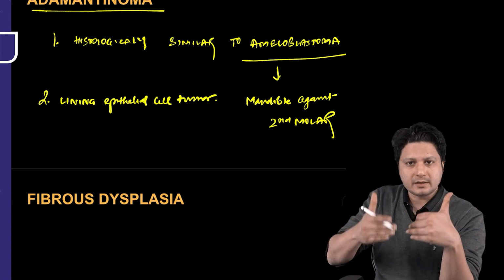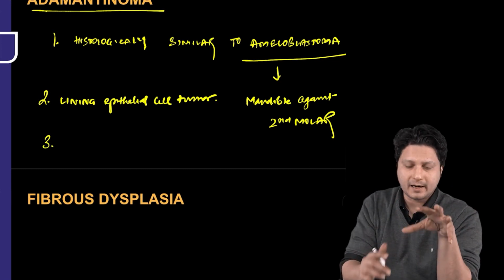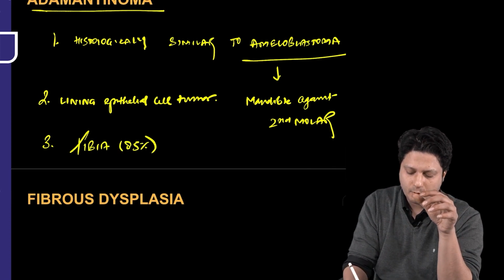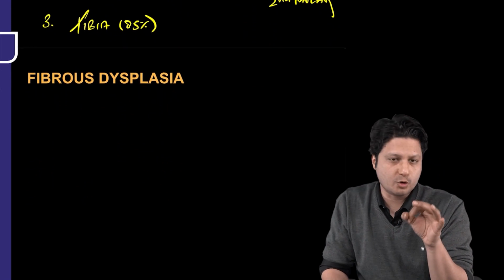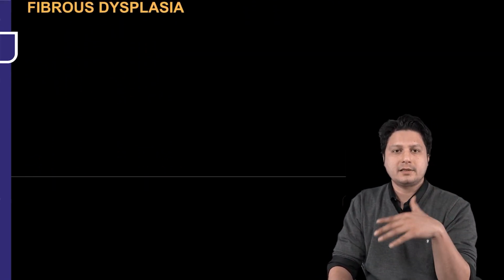And the thing that we have already talked about, that 85%, the most common bone to be affected by adamantinoma is the tibia. In 85% of the cases, the long bone to be affected by this tumor is the tibia. So this is what you have to remember about this tumor. And finally is the fibrous dysplasia.